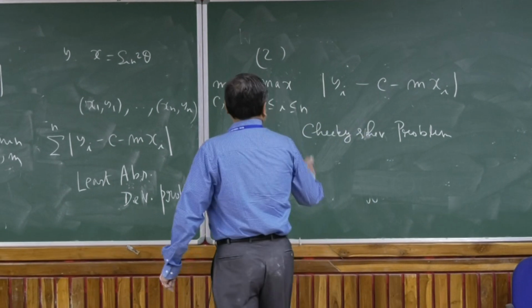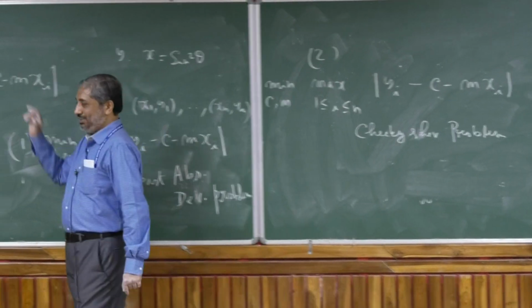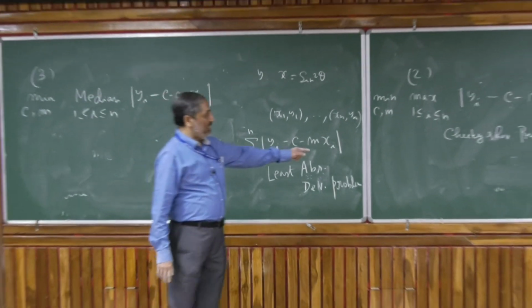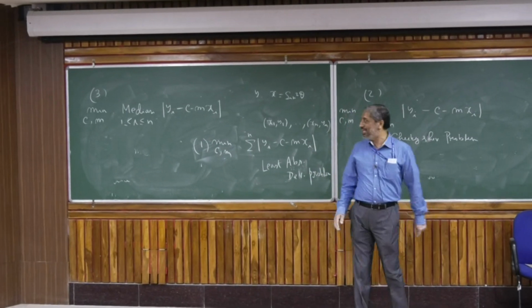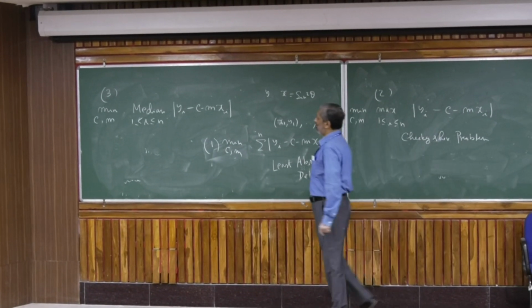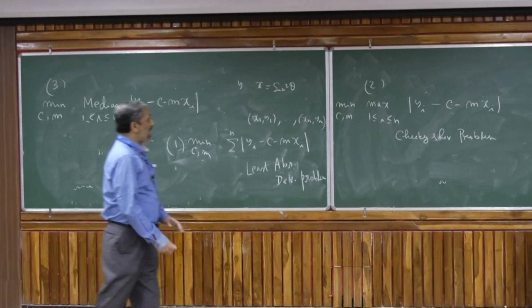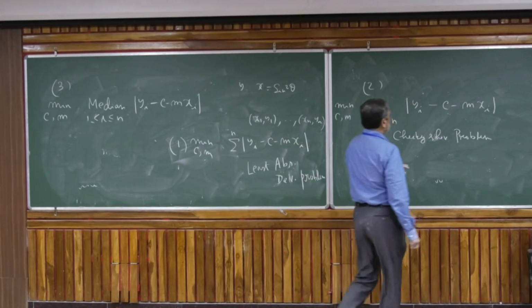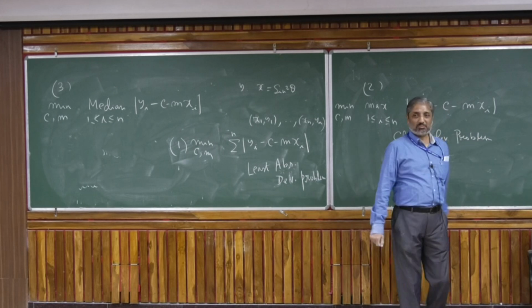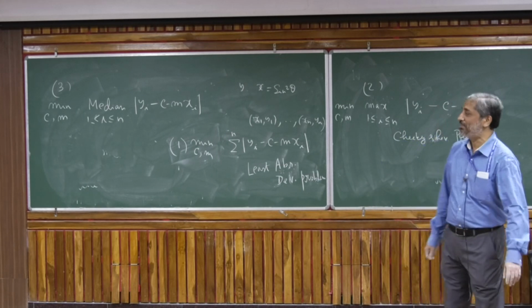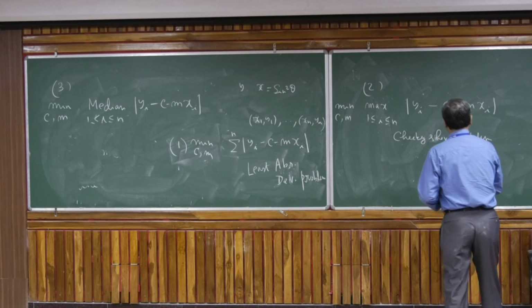Okay. What about this one and that one? This one actually doesn't have a nice characterization, but there is a link between this problem and this problem. Before I solve this problem, let me try to solve a simpler problem than this one so that you get the geometric idea.